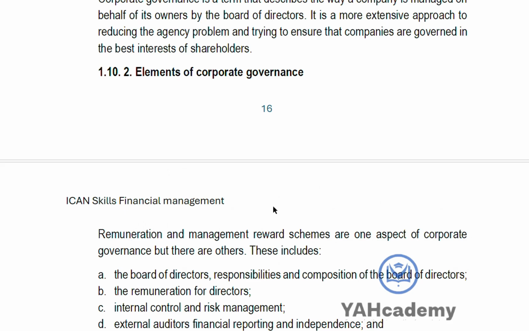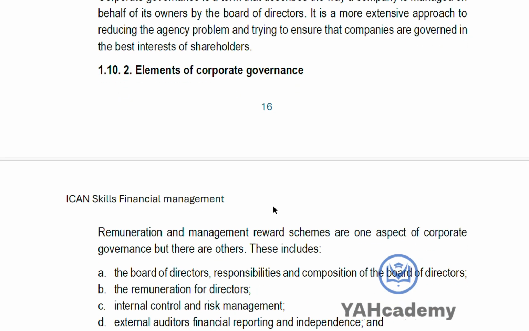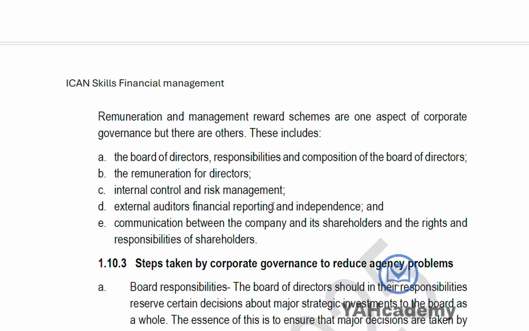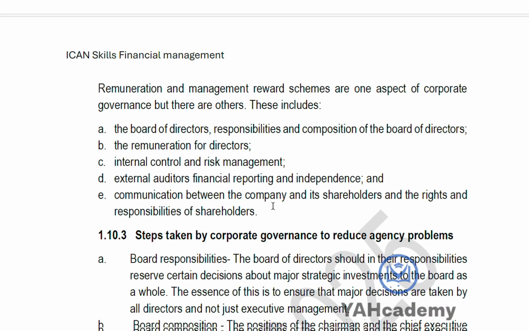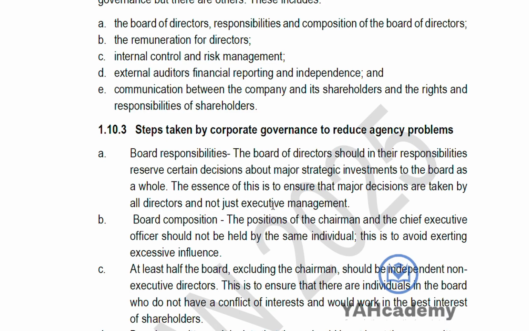That's the corporate governance angle, looking at how a company should be managed on behalf of its owners by the board of directors. Now, what are the elements? The board of directors, their responsibilities, their composition, the remuneration of the directors, internal control and risk management, external auditor, financial reporting and independence, communication between the company and the shareholders, and the rights and responsibilities of the shareholders. What are the steps taken by corporate governance to reduce agency problem?